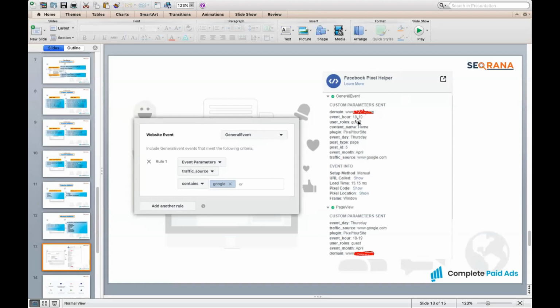So they are even storing the event where we are visiting, with user role as a guest. Content name, homepage, plugin pixel, event day. Today is Thursday, as per their timing. Post type page, post ID, month April, traffic source google.com, because you just searched their website on Google. These are the detailed information these kinds of tools can help you with, and you can use them to create audiences.